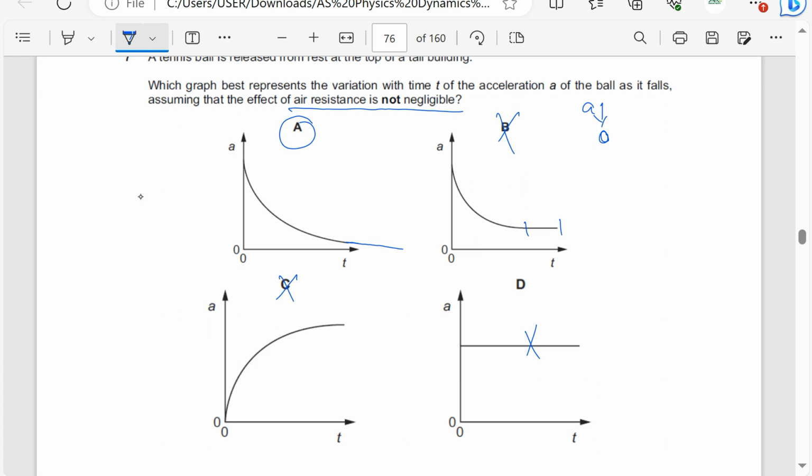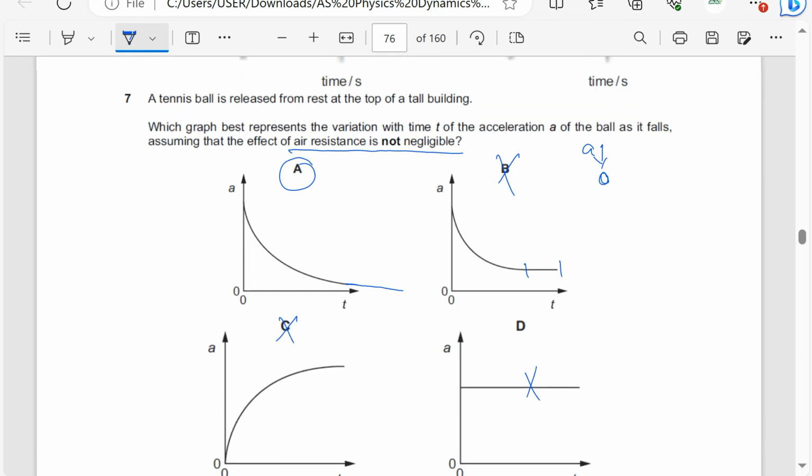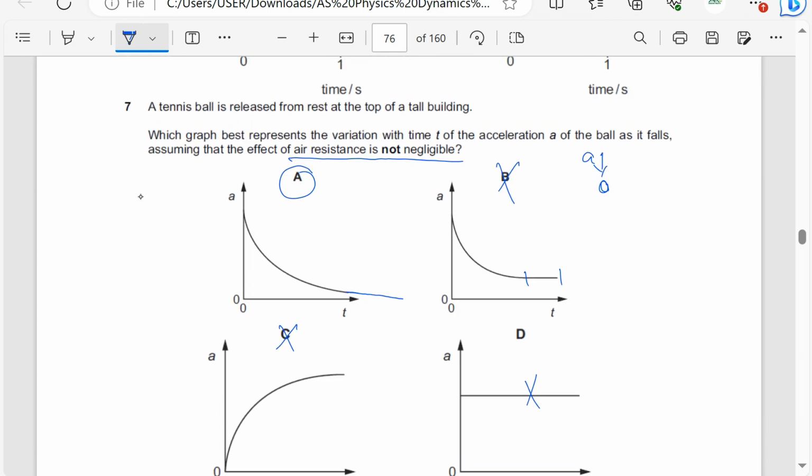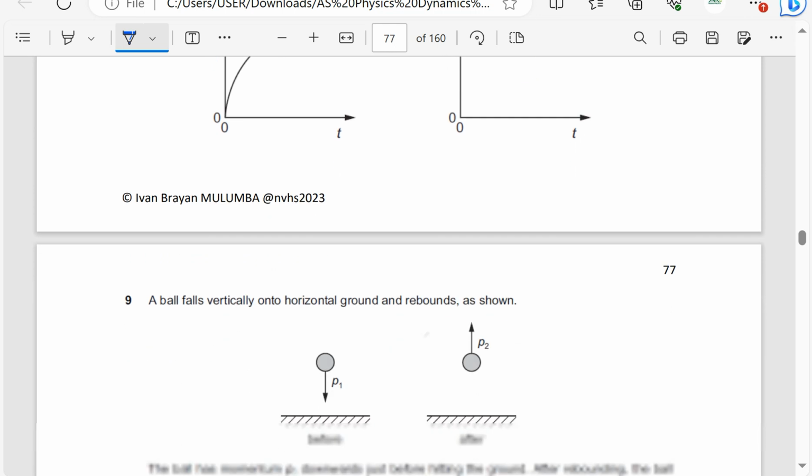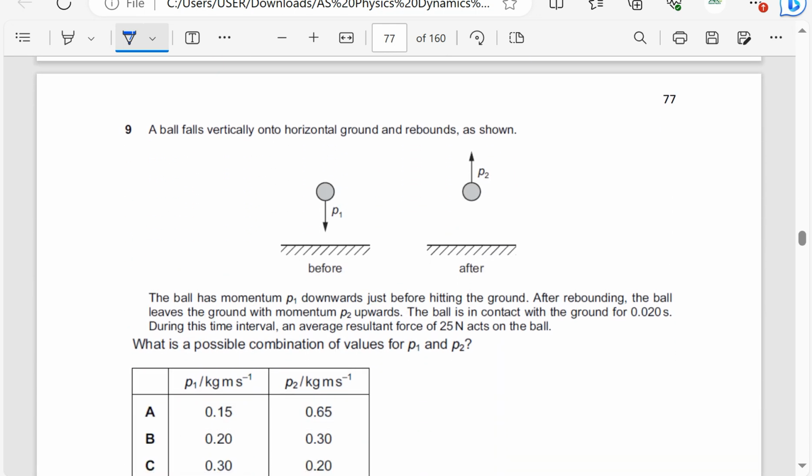So the acceleration goes to 0. We reach constant velocity, what we call terminal velocity. If there is air, we reach terminal velocity. So at terminal velocity, the acceleration will be 0. So the acceleration decreases to 0. The answer is A.